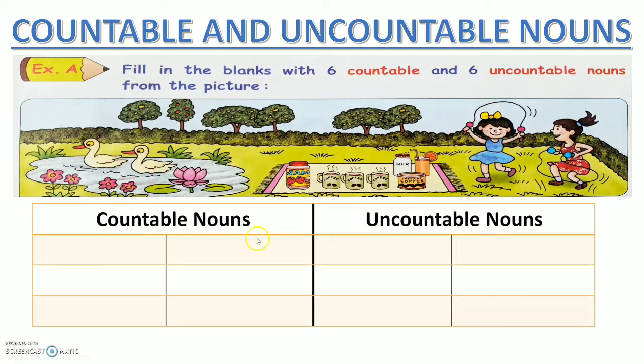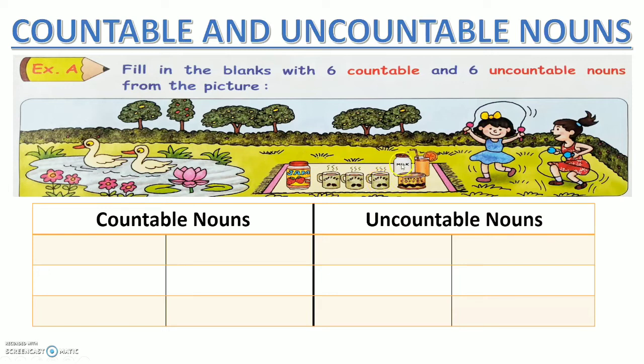So let's begin with the countable nouns here, right? Okay. Once again, those names which can be counted are countable nouns. So which are the things you can see in this picture which can be counted? कौन सी ऐसी चीज़ें हैं इस पिक्चर में जो हम काउंट कर सकते हैं बच्चों? Trees can be counted, right? Ducks can be counted. Flowers, there are 5 flowers we can see here. One is lotus, and 4 other flowers are there on the side. Then this jam bottle can be counted, one jam bottle. 3 cups are there, cups can be counted.